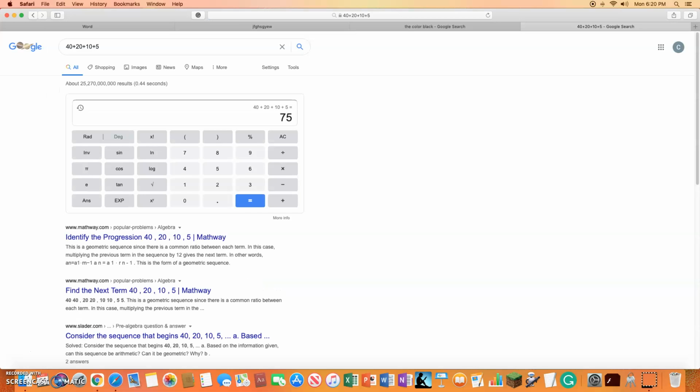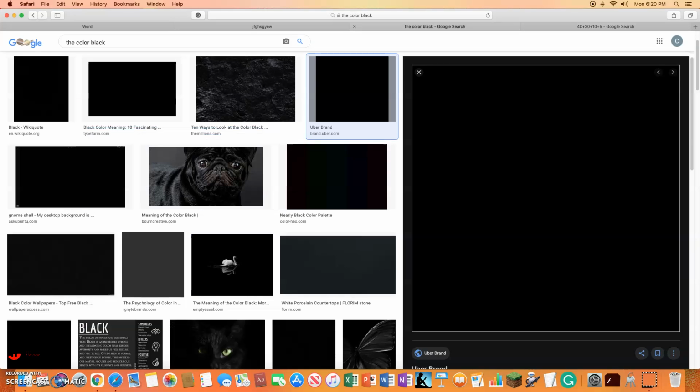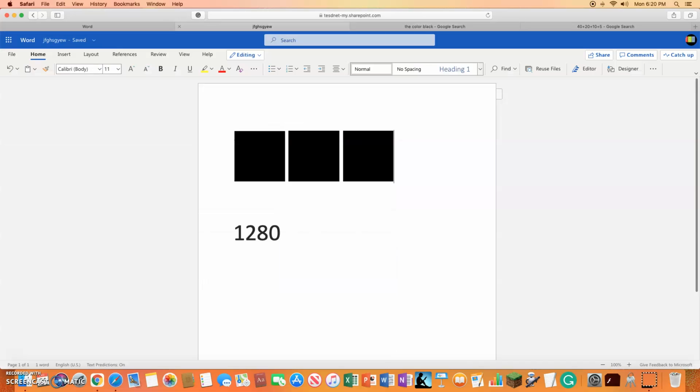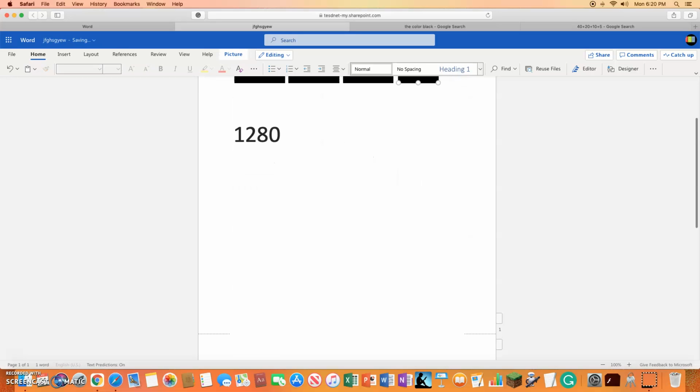So our losses is 75, which means that we only have 5 to work with. The only number we have to work with is 5. So we're going to have to turn that back into 1,000, or enough to open up 2 more squares. So we're going to open up another square, another space, and that's going to be our last square we're going to open up for now. So we're going to Command V this bit, Command V that, and we shall be on our way.